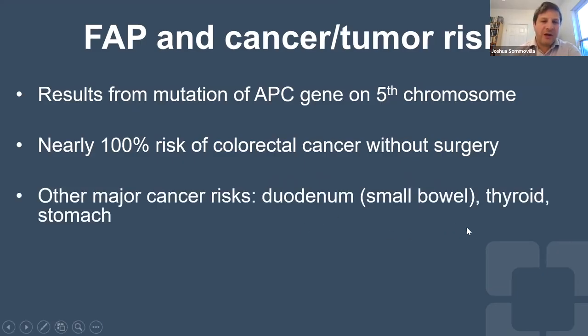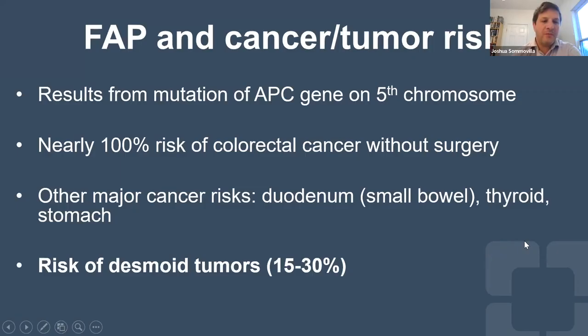In addition to the risk of colon cancer, FAP carries other significant cancer risks. This is in the duodenum, which is the first part of the small intestine, the thyroid gland, and as we're seeing a little bit more, even in the stomach and some other organs as well. And then there's a significant risk of desmoid tumors, which, depending on what type of study you look at, is about a 15 to 30% risk throughout a patient's life.